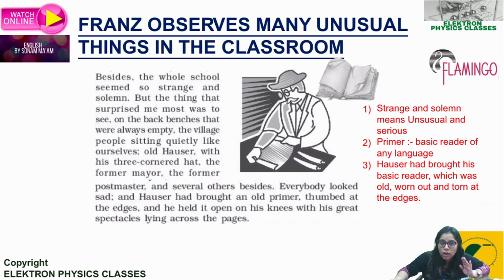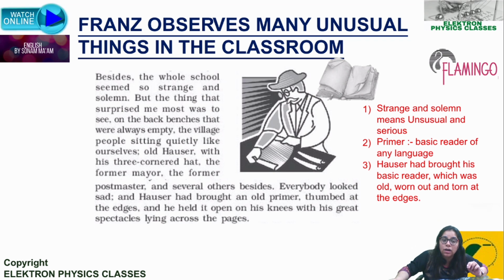And old Hosser had brought an old primer. What's a primer? A primer basically means a book which is a basic reader or a primary reader. Something that has got alphabets, very basic things, which small kids use. So a basic reader of any language, that is a primer.